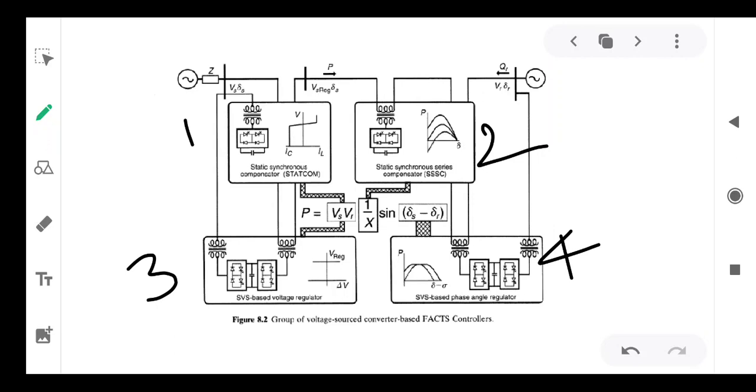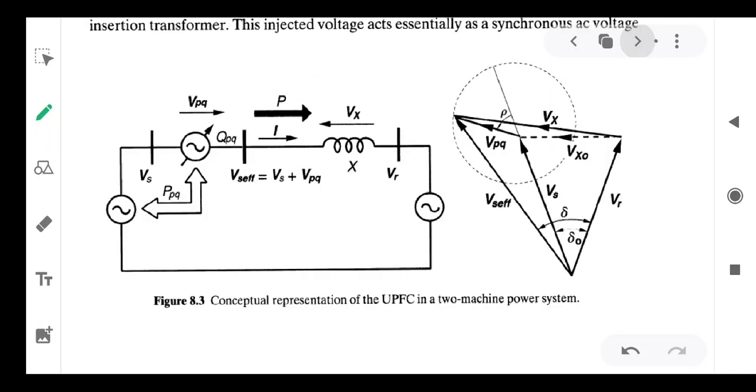Here also we will use GTOs as switching devices instead of SCRs. So these two are also superior to the previous controllers. So that is the summary of all the different controllers.